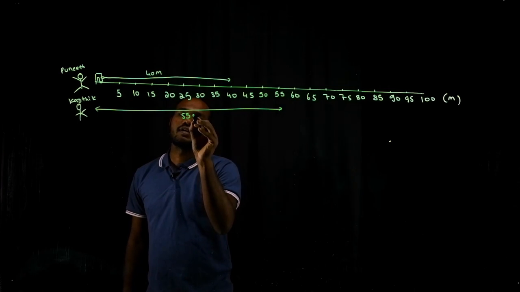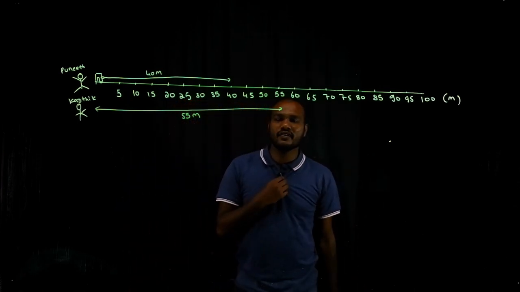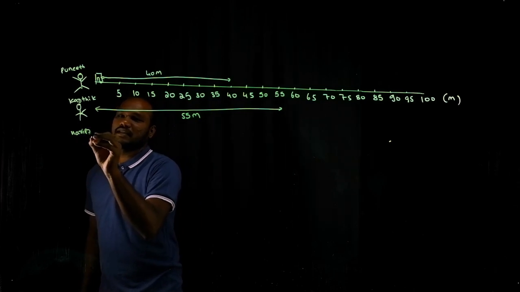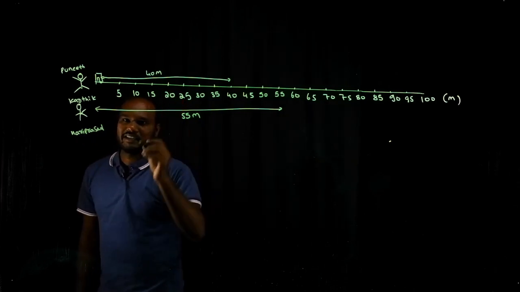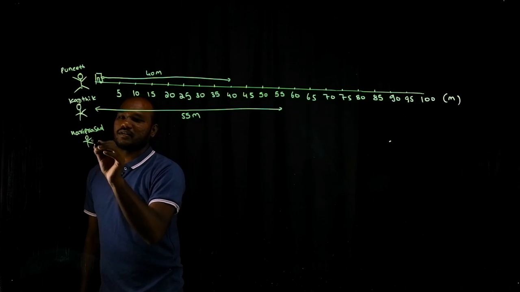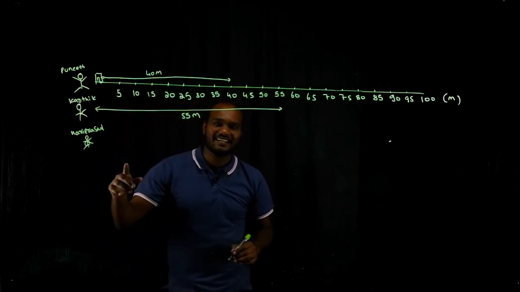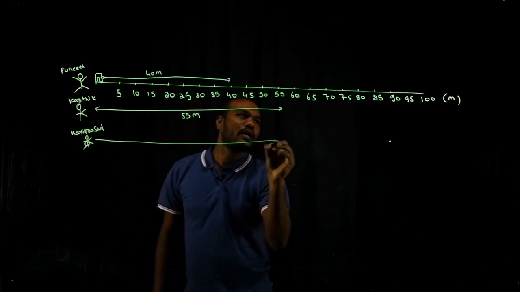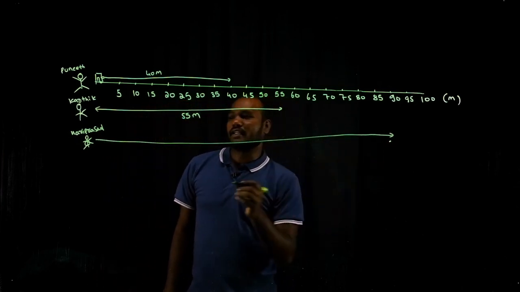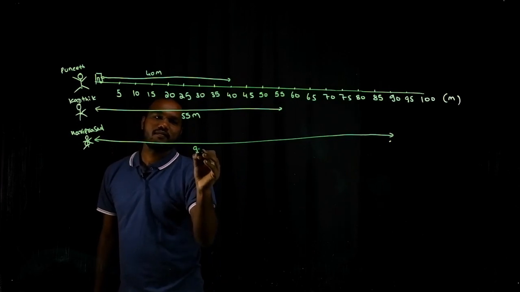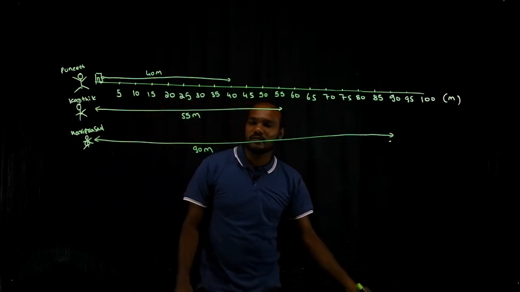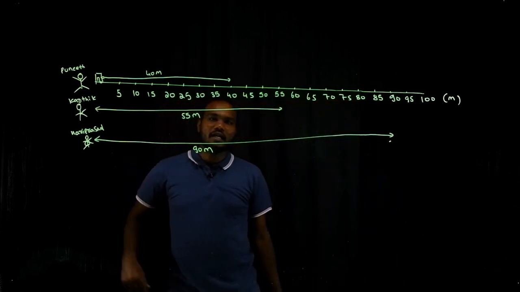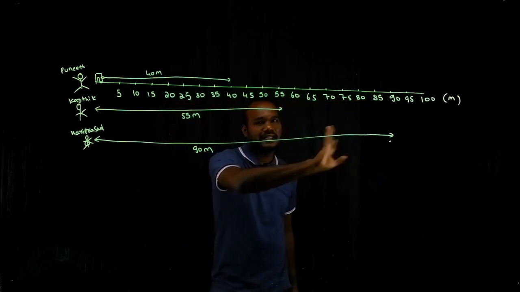My another friend, let's say Hari Prasad, I don't know his name. Okay, he got a little fat lately. So what he did, he walked from here to, let's say 90 meters. Hariprasad walked from here to here 90 meters.